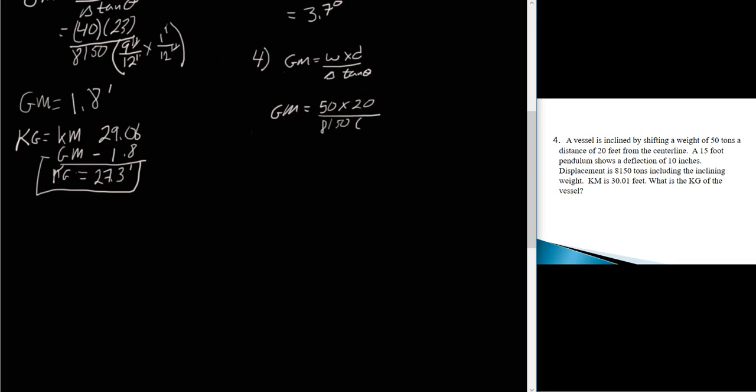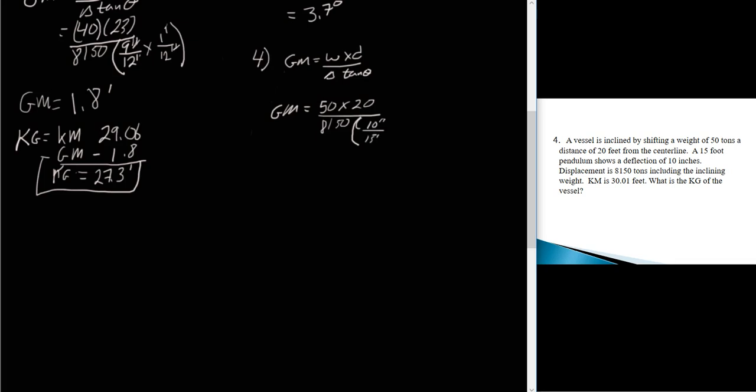We don't have the angle, but we do have the ratio of the deflection to the pendulum, and that's the same thing as tan theta. So what we're going to do now is we're going to put all that in here. So that's going to be 10 inches, that's our deflection, divided by 15 feet.